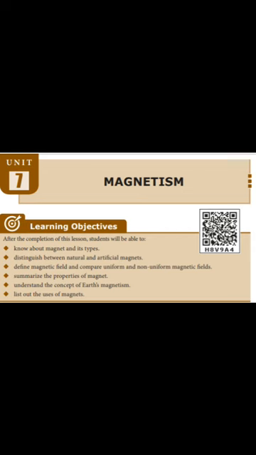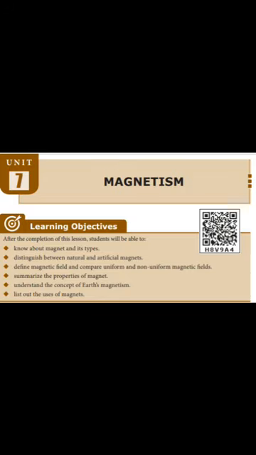What is magnetism? The attracting property of a magnet is called magnetism. What are magnets? Magnets are objects of stone, metal or other material which have the property of attracting metals like iron, cobalt and nickel. So, the branch of physics which deals with the property of a magnet is called magnetism.